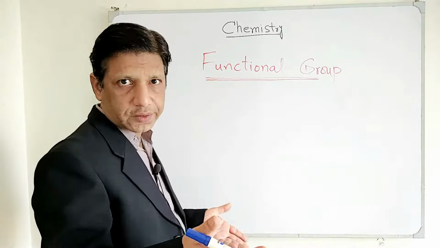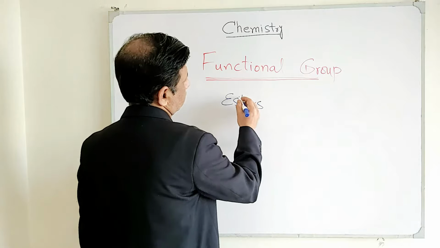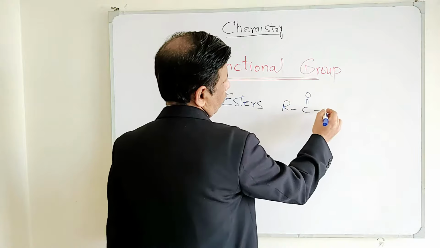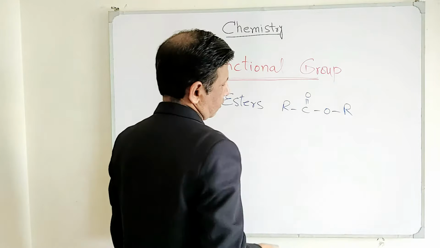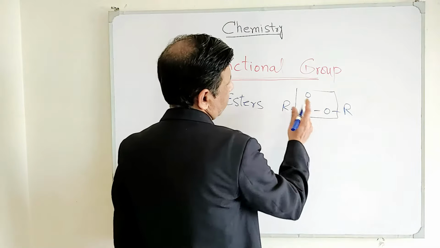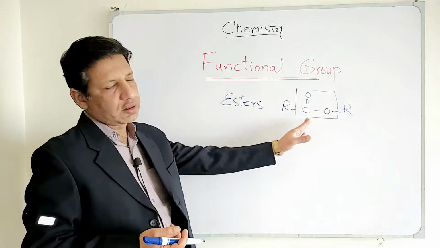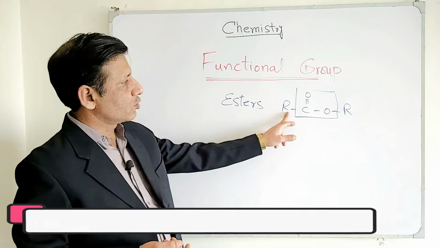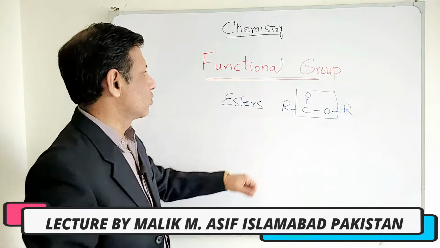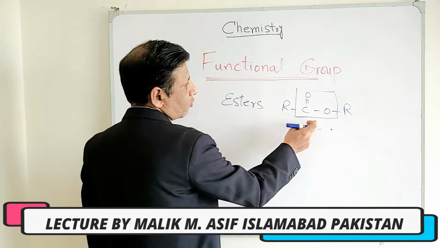And the next functional group here is esters. This looks like this: R, C double bond O, O, R. When this portion is present, and after this O, the R group is present, then we call it an ester. And it's not necessary that R is always here. If you place a hydrogen atom, again it will be an ester. So when we discuss the nomenclature, we'll move on to the different forms this functional group can take.